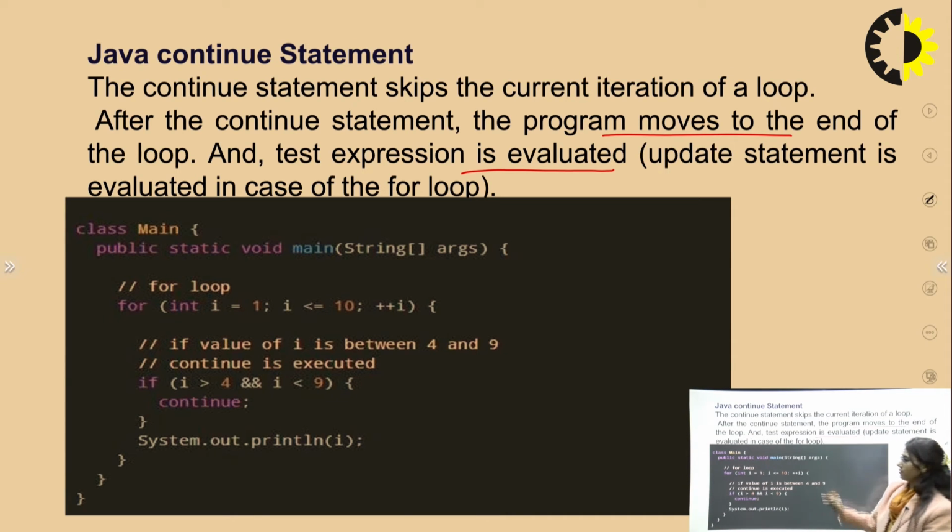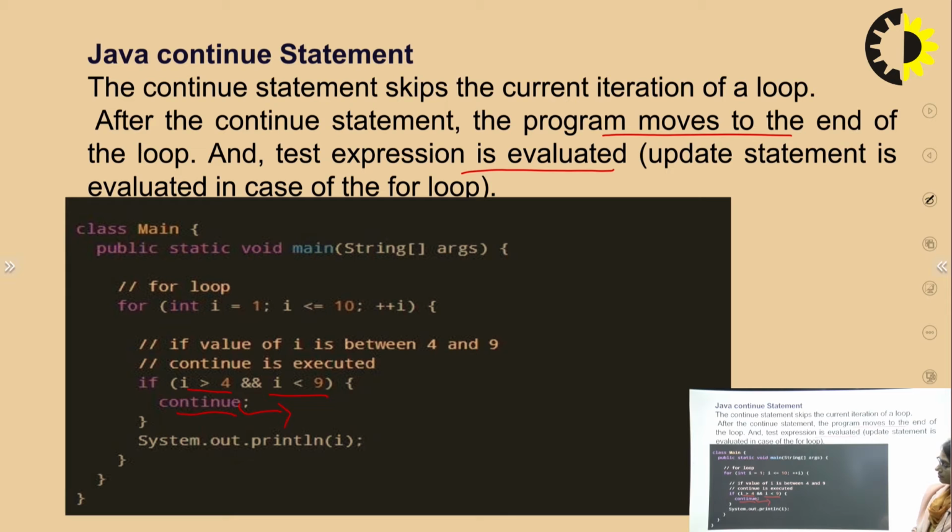Suppose in this particular program we have put a condition inside that if i is greater than 4 and i is lesser than 9, then continue will work. Continue will directly go towards the end of the loop body, so the current iteration is skipped and the loop moves on to the next iteration.